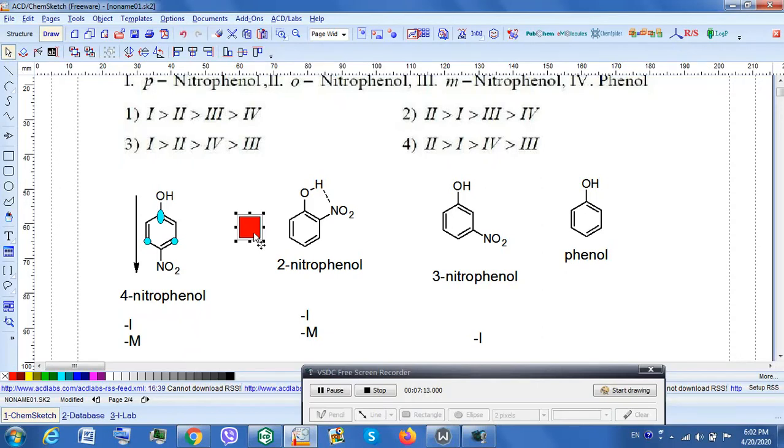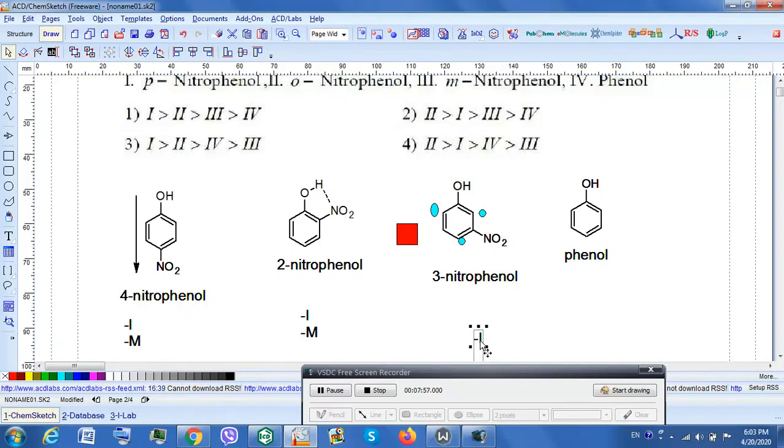Let's look at 3-nitrophenol. As I have shown to you in the first example, 4-nitrophenol, I will borrow the same points over here. -M effect is shown at these particular points. What are these points? These are ortho and para positions. At these positions, do you have an OH group? No. So O- cannot be stabilized. So the O- present in 3-nitrophenol experiences only -I effect. Therefore this is less than